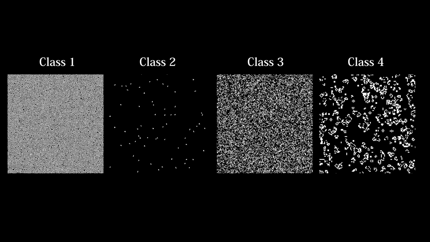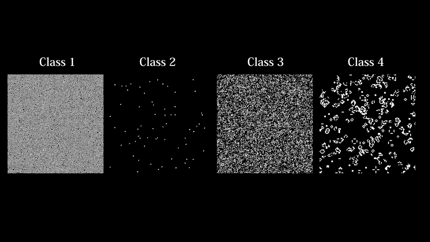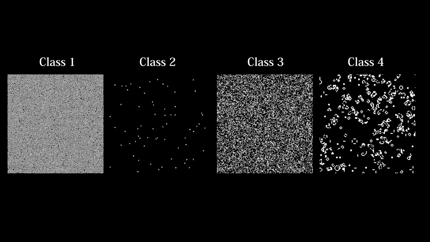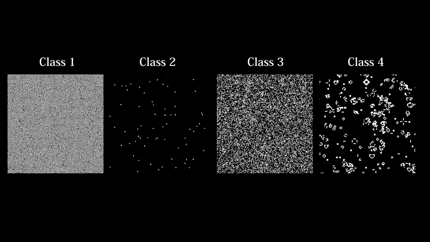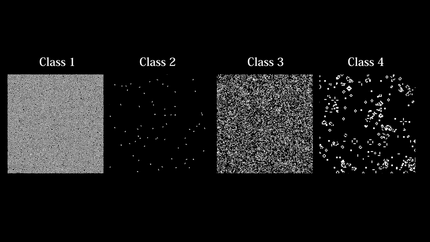Class 1 automatons are those that evolve into a stable, homogeneous state. Class 2 automatons evolve into stable or oscillating structures. Class 3 automatons evolve into total chaos. And lastly, Class 4 automatons are the ones we're looking for. Rules that evolve into structures that interact and behave in interesting ways. The game of life is a Class 4 automaton. Wolfram thinks that any Class 4 rule set should be capable of universal computation, but good luck proving that.